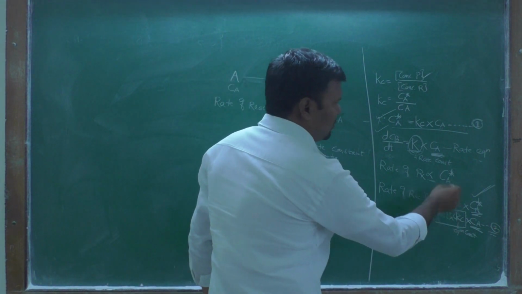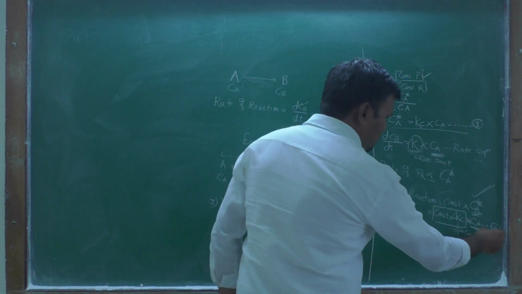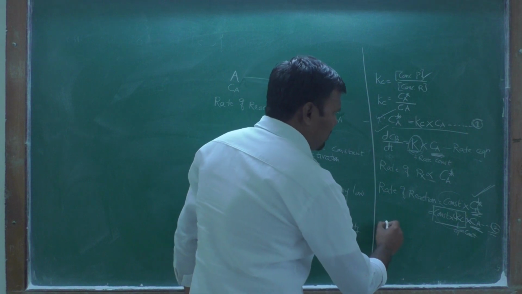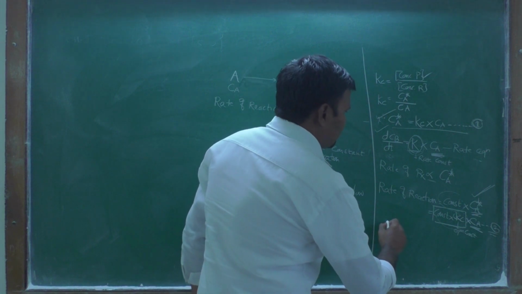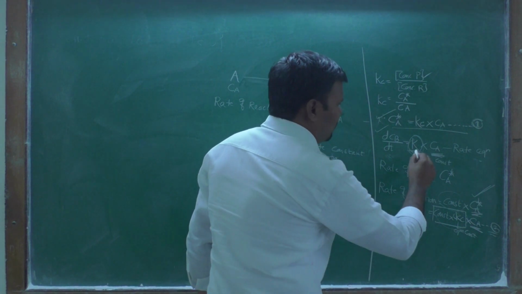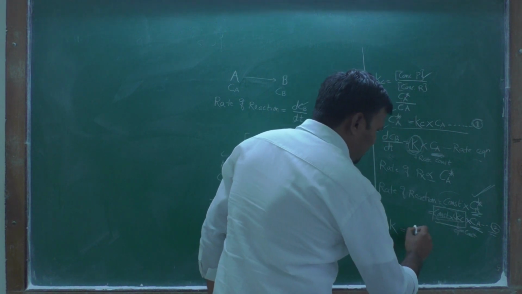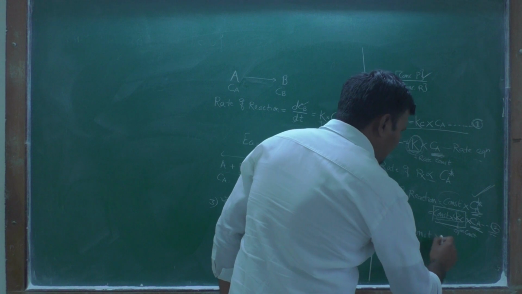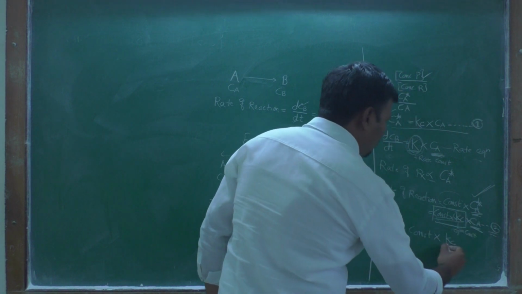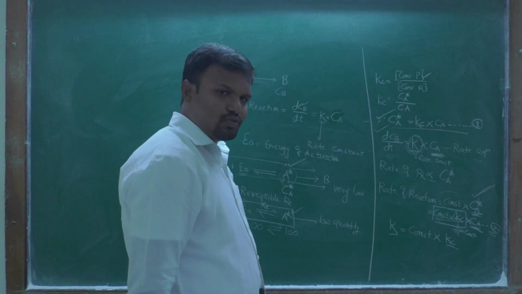Therefore, by comparing the rate equation with equation number 2, you find that k is equal to a constant into Kc, that is, the equilibrium constant and the rate constant.